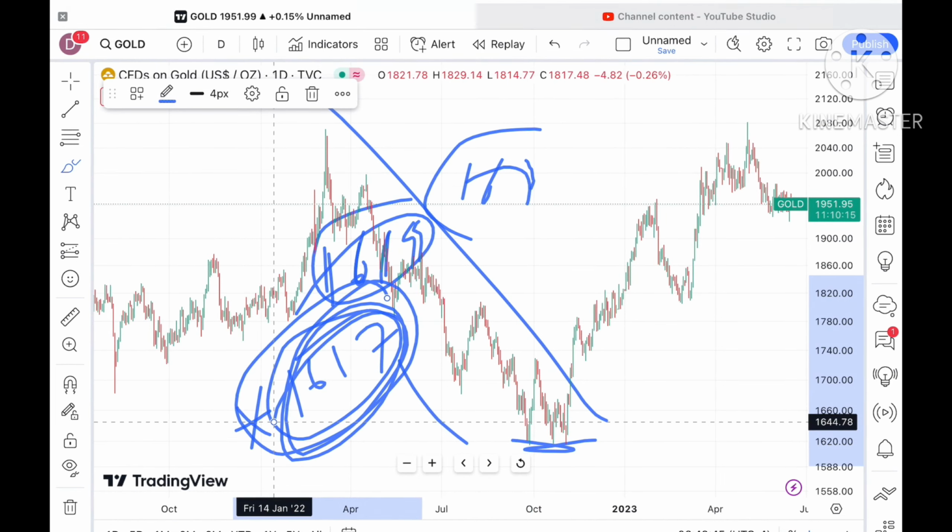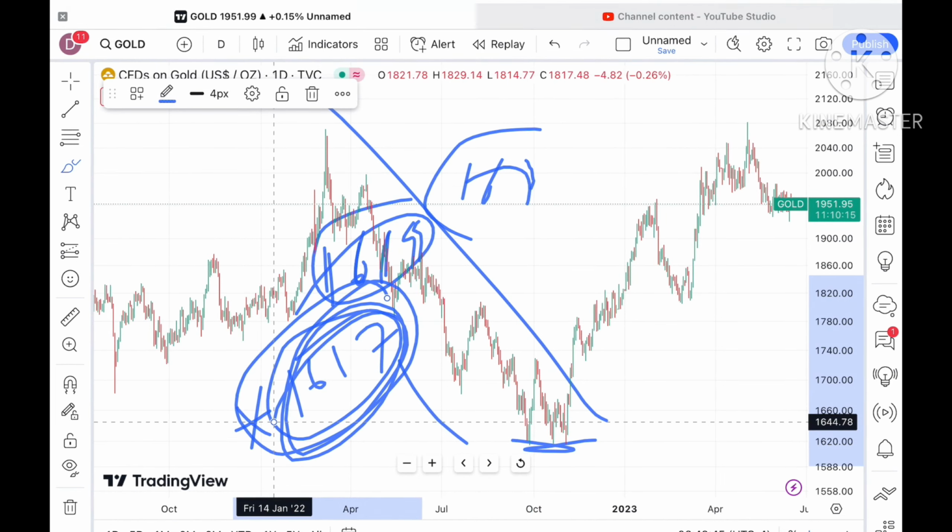Now it is trying to form a doji candle, as you can see looking at this particular chart. Probability is very high. Suppose if this level sustains, and chances of sustaining are on a higher side, but the overall trend is downside. Suppose if the price sustains, it can go towards a level of around $1957.4. And if the price moves above that particular level, this $1954.4 is already a weak resistance, so chances are high it can go further upside, and a probability is that it can touch a level of around 1916. That is also being tested here.